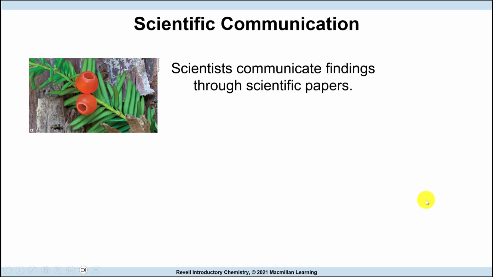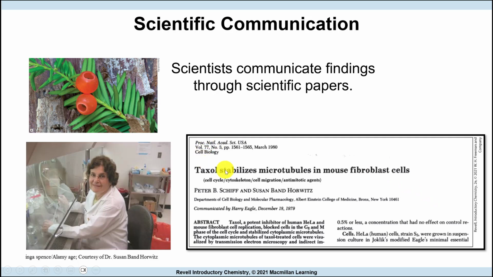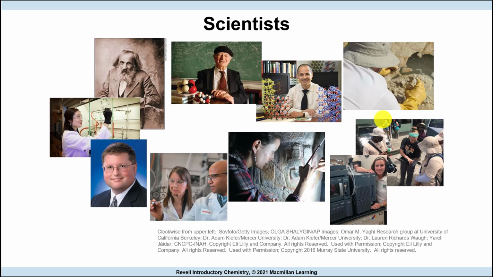Scientific communication. Scientists communicate findings through scientific papers. So when you do experimentation, you can publish that in scientific papers so that people know what you have done. Here we have some scientists, clockwise from left to right. We have these people that you may have seen before. So all of these are scientists, and they communicate their results when they have done an experiment and they know what's going on.